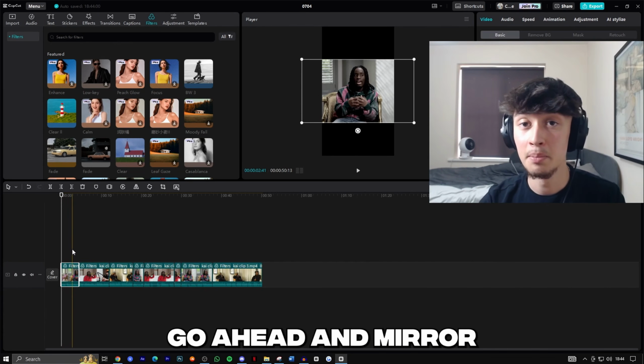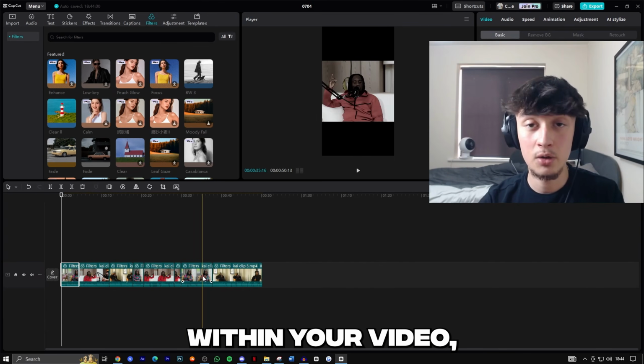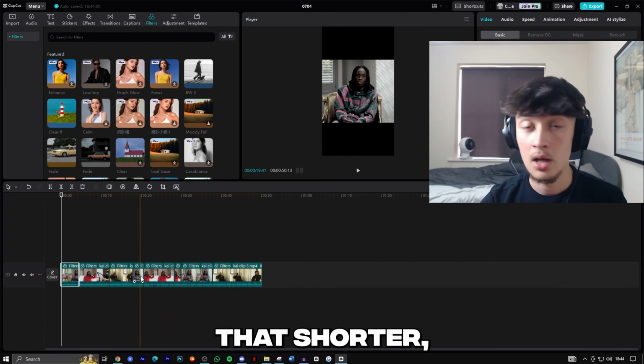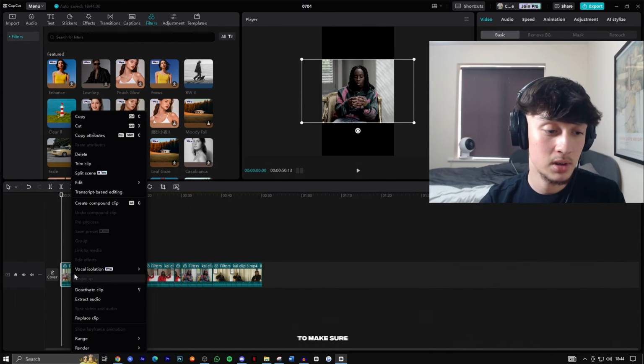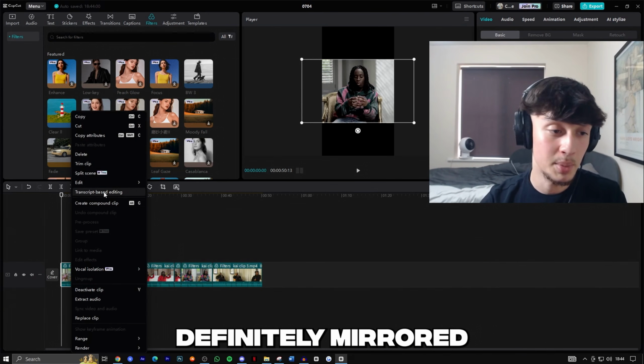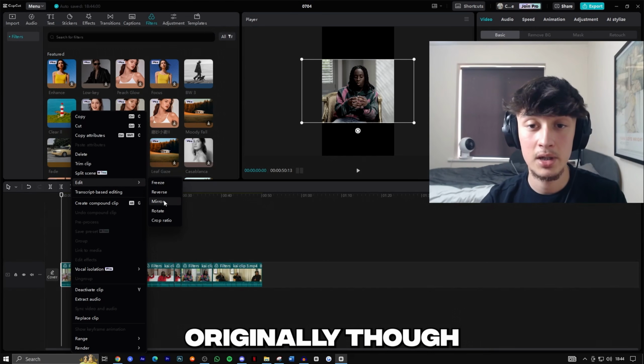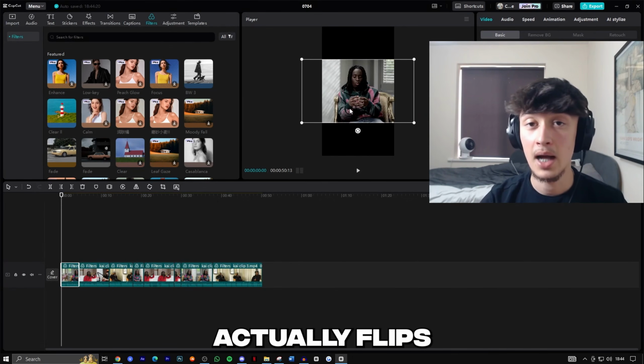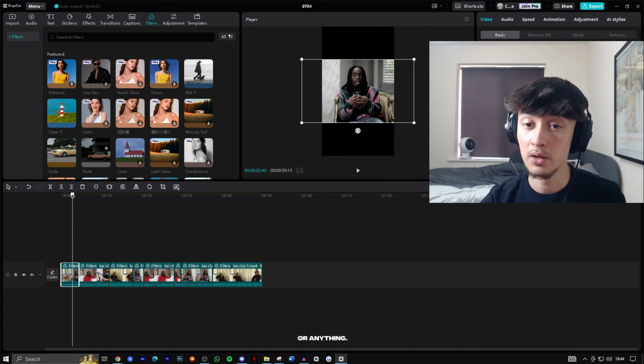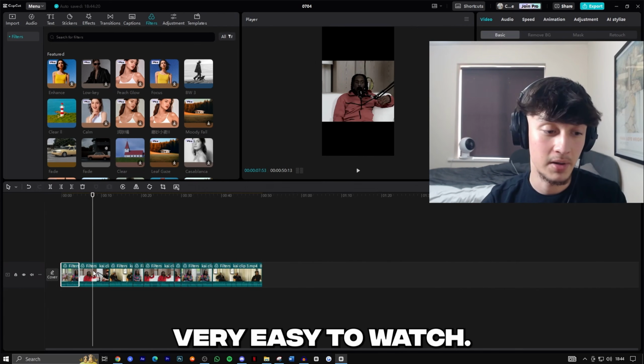Now we're quickly going to mirror some of the clips. As you can see within your video, you're going to have some clips that are shorter, some clips that are longer. So it's important to make sure that the longer ones are definitely mirrored. The shorter ones you can keep original though. As you can see, mirroring it actually flips the video. It doesn't make it look weird or anything, it still looks fine and very, very easy to watch.